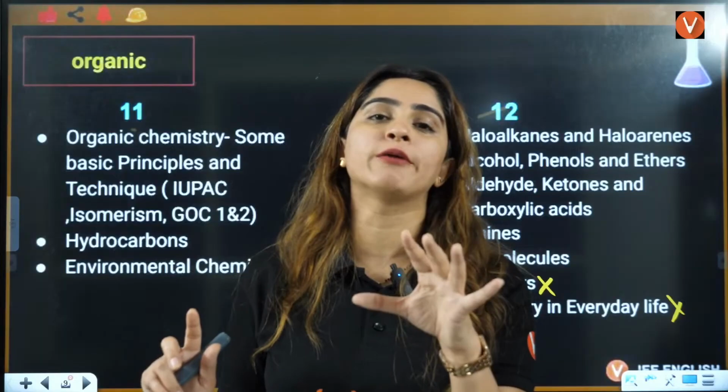That means it is a positively charged ion. When you lose the electron, cation is formed by losing the electron. And when we talk about anion, it is after gaining the electron. That's why it has a negative charge. Why? Because you're giving more electrons to it. So that is called an anion.